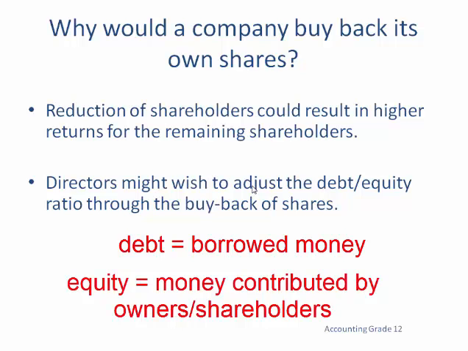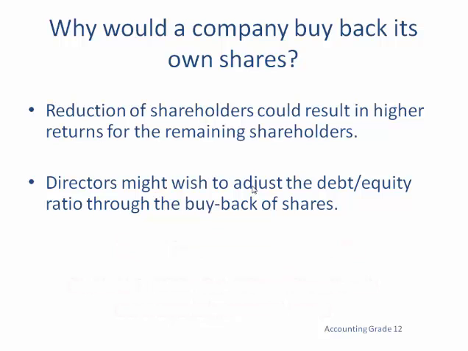Equity is money raised from shares. In other words, we are trying to weigh the two. That is what the debt-equity ratio does, to see for how much of the debt do we have equity. So directors can try to change the debt-equity ratio through buyback of shares.